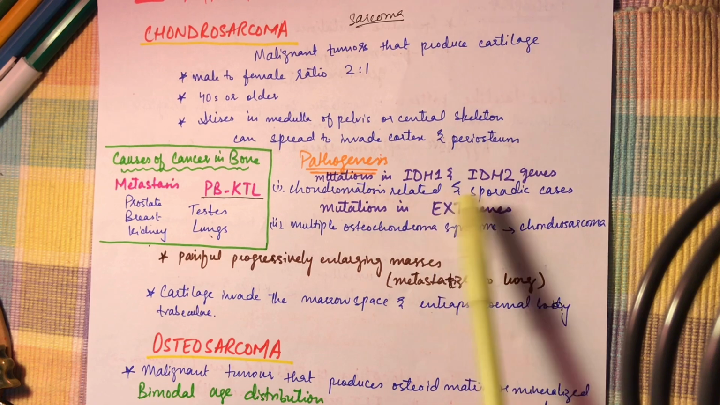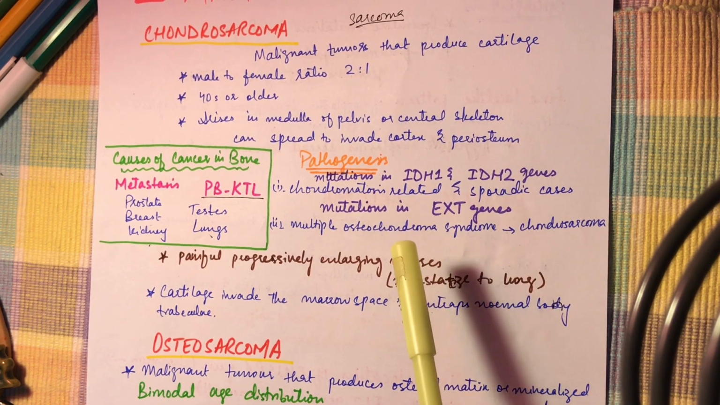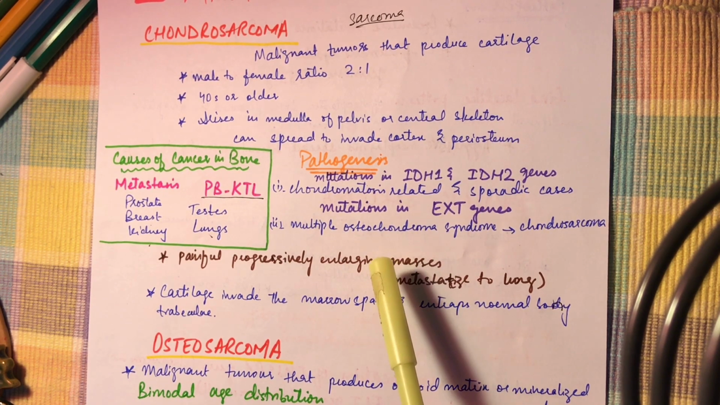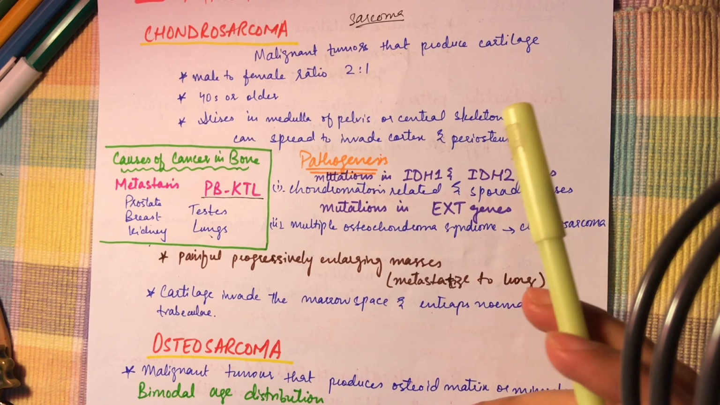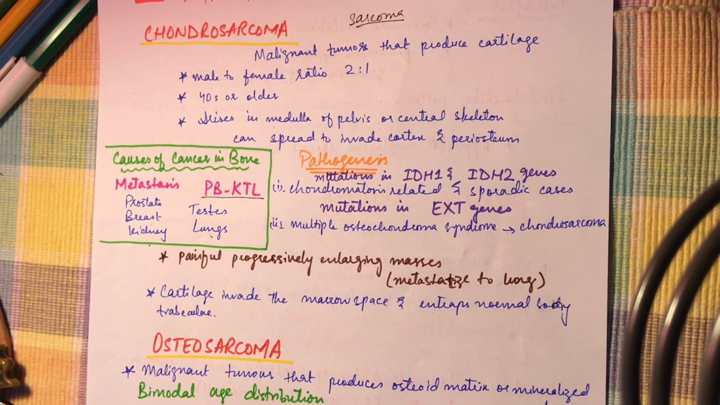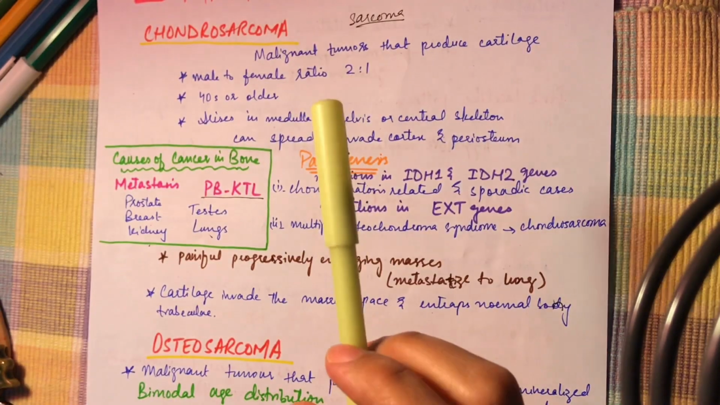The IDH1 and IDH2 genes are those genes that encode the enzyme isocitrate dehydrogenases, and mutations of these enzymes lead to a new enzymatic activity on the IDH proteins that leads to the synthesis of 2-hydroxyglutarate, and that 2-hydroxyglutarate interferes with the regulation of DNA methylation. So that is what I explained in my previous video, the IDH1 and the IDH2.